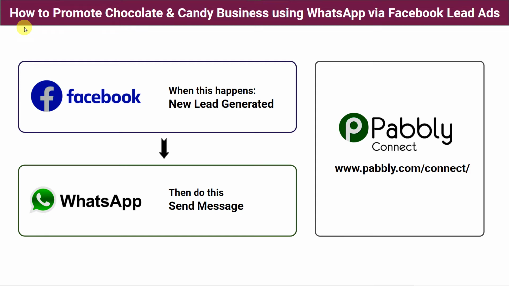Hello everyone. In this video we are going to learn how to promote chocolate and candy business using WhatsApp via Facebook lead ads. So let's take an example that you own a chocolate and candy business. You have created a Facebook page to advertise your business and you're running ads on that page. A lot of people are showing interest in your chocolate and candy business advertisement.